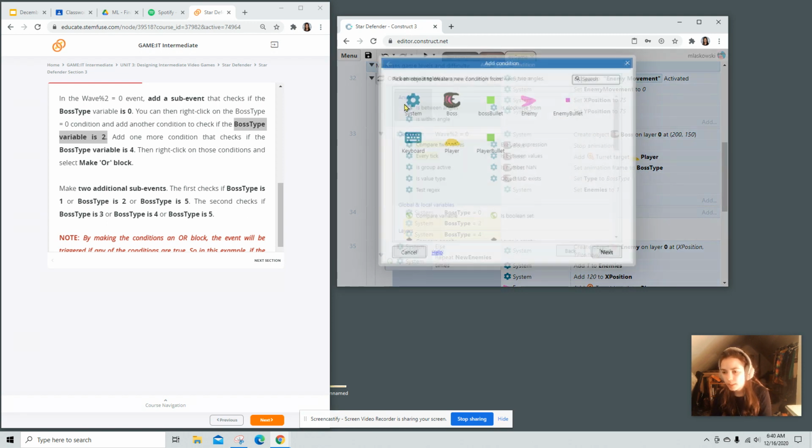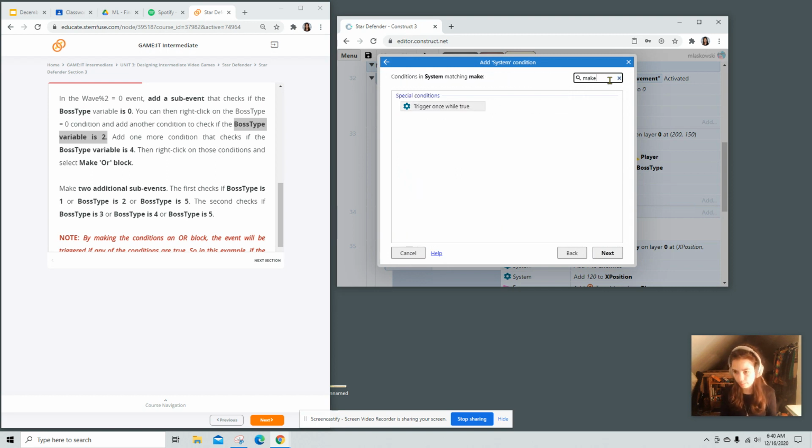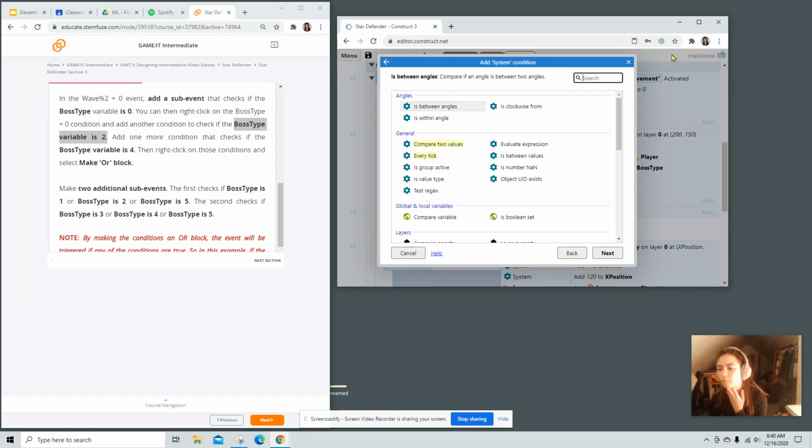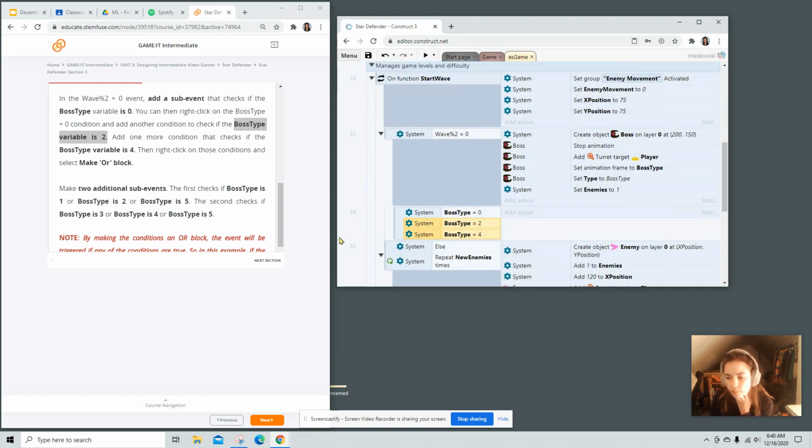I don't think this is it, but we'll try it. Yeah, look at that. Okay, so here you go. Highlight all 3 of these conditions, right-click, and now we've got this on our menu, Make or Block. Sweet.